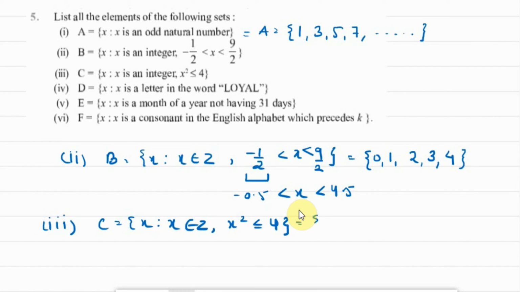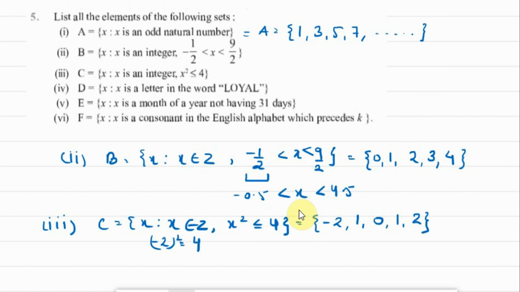Now what integers can be there? If we have minus 2, and we write the square of minus 2, what do we get? We get plus 4. So the condition is being satisfied. Therefore minus 2 will be included in the set. So minus 1 will also be included because minus 1 square is equal to 1, which is less than 4. 0, 1 and 2. Now we cannot include 3 because 3 square is 9, which cannot be included in the set as it has to be less than or equal to 4. That is why we can only include the integers as minus 2, minus 1, 0, 1, 2. So this is the roster form of the given set builder form of part 3.